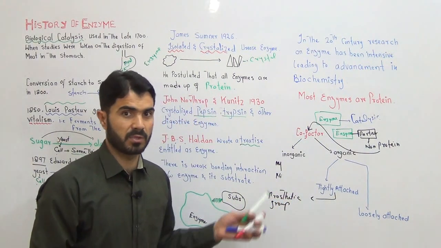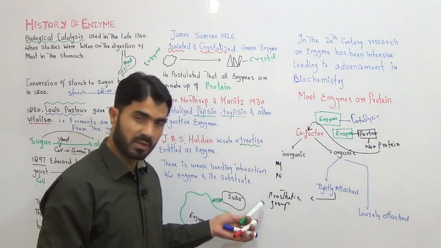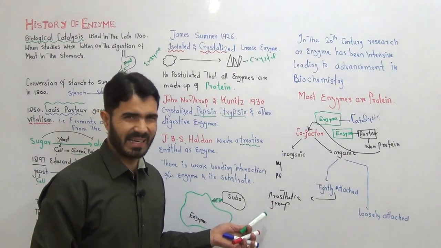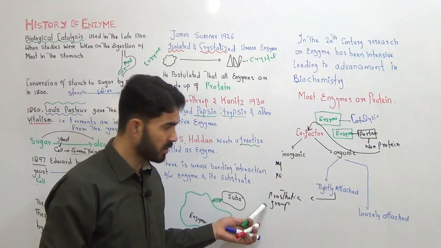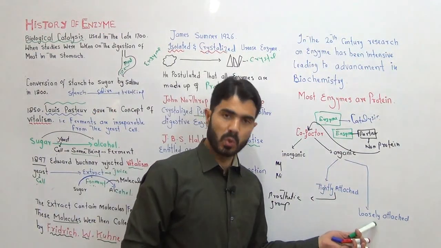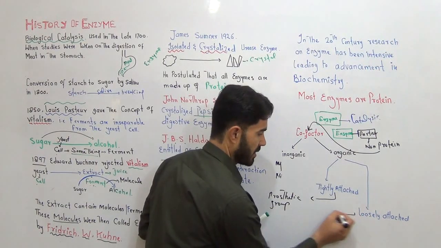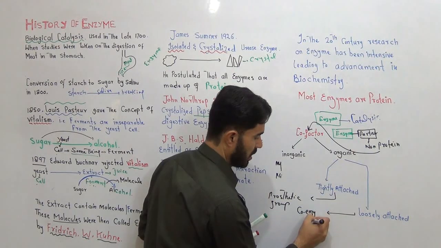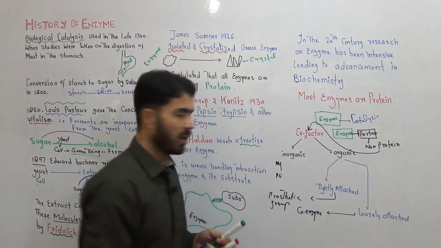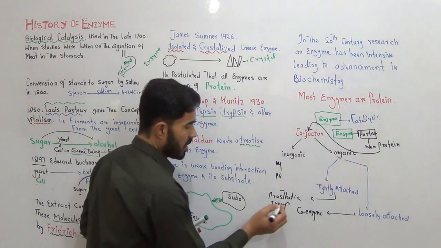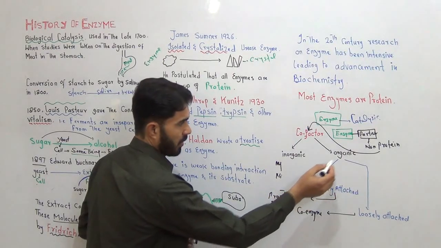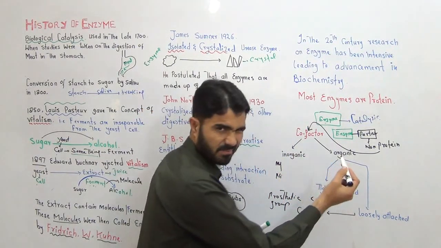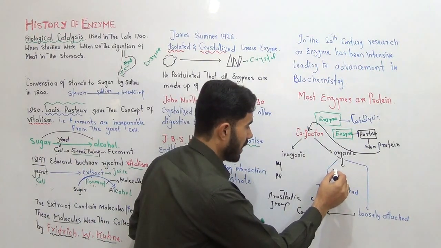If someone asks you what is a prosthetic group, your answer will be: the cofactor which is tightly attached to the enzyme is called a prosthetic group, and the cofactor which is loosely attached to the enzyme is called a coenzyme. Most of the organic cofactors are obtained from vitamins.